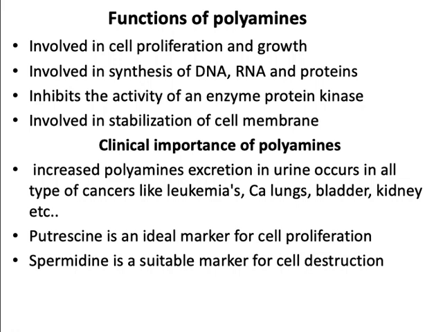Coming to clinical importance of polyamines. Increased polyamine excretion in urine occurs in all types of cancers like leukemia, cancer of lung, bladder, kidney, etc. Putrescine is an ideal marker for cell proliferation, whereas spermidine is an ideal marker for cell destruction. This is the clinical importance of polyamines. Polyamine excretion is increased in all types of cancers.